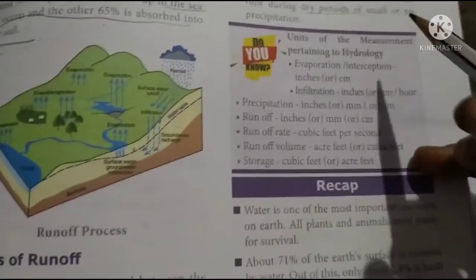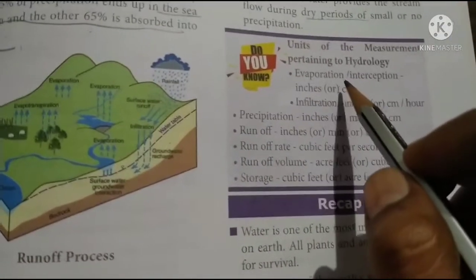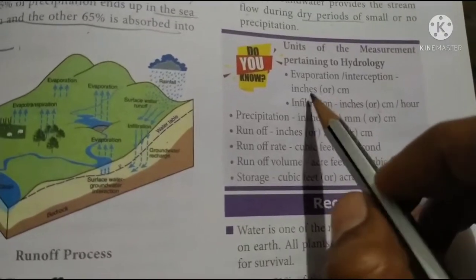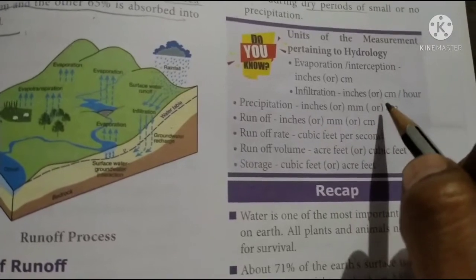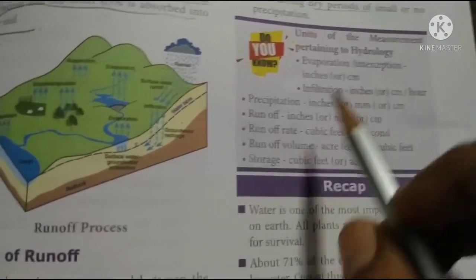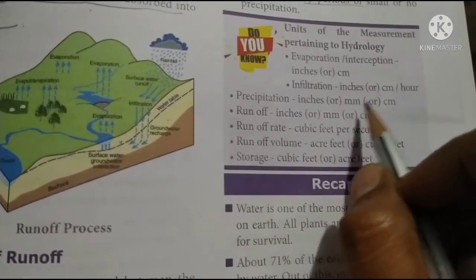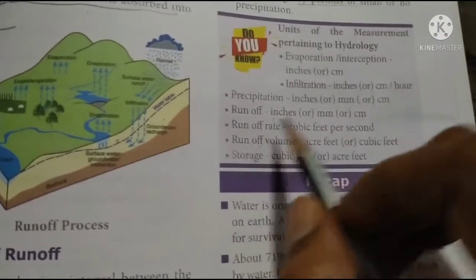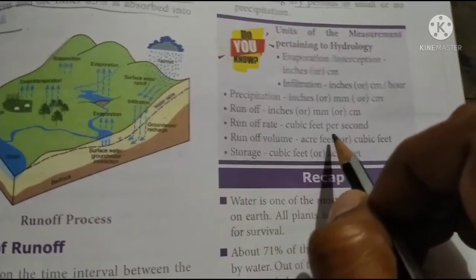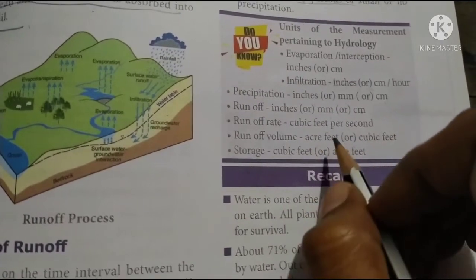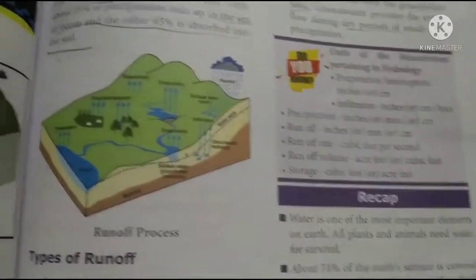Okay, and units of measurement pertaining to hydrology: evaporation or interception is measured in inches or centimeters. Infiltration is inches or centimeters per hour, and precipitation is considered in inches, millimeters or centimeters. Runoff is inches, millimeters or centimeters. Runoff rate is cubic feet per second, and runoff volume is acre feet or cubic feet, and storage is cubic feet or acre feet. Okay, thank you students.